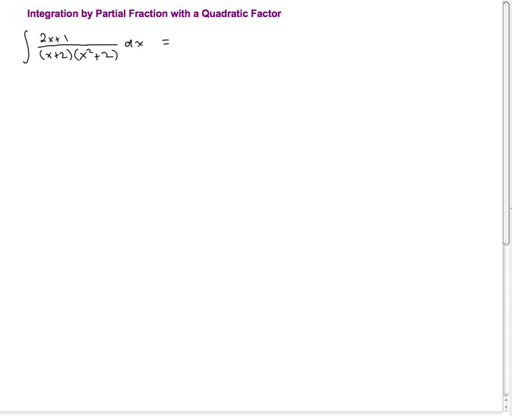So today we're going to do an example of using the technique of integration by decomposing via partial fractions. And in this case, we're going to have a quadratic factor. The last example, we didn't have a quadratic factor. So the idea here is to rewrite this rational function. Well, first let's make a note of the fact that the rational function happens to be proper. The degree of the numerator is 1, and the degree of the denominator, when you multiply it out, is 3. So we don't have to make it a proper fraction. So we're going to rewrite that.